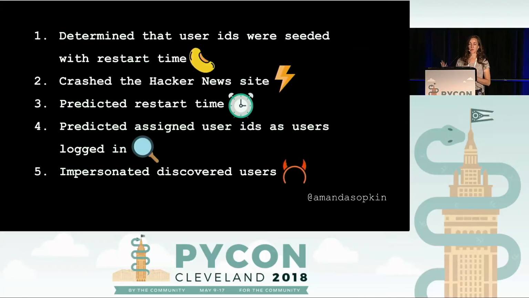They iterated over all of those possibilities to find the seed that was used. And then they used that to predict the assigned user IDs as people logged in. And then with access to those user tokens, they were able to impersonate people who are registered on the site.